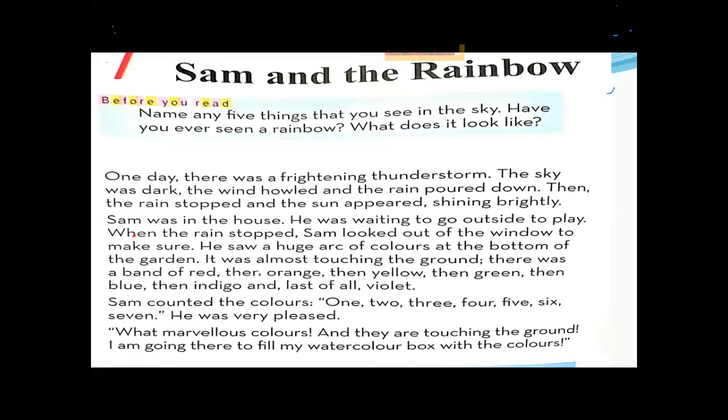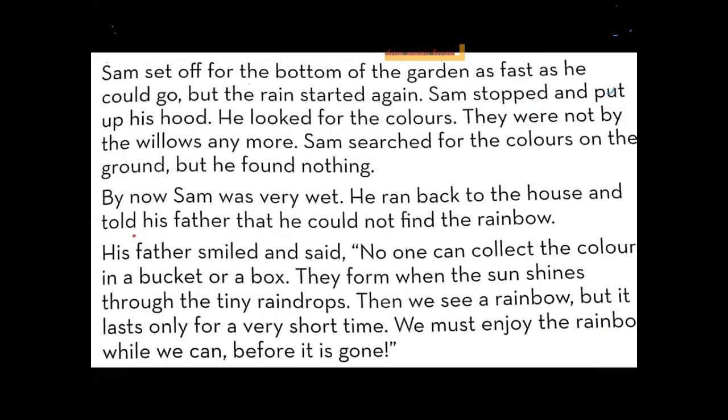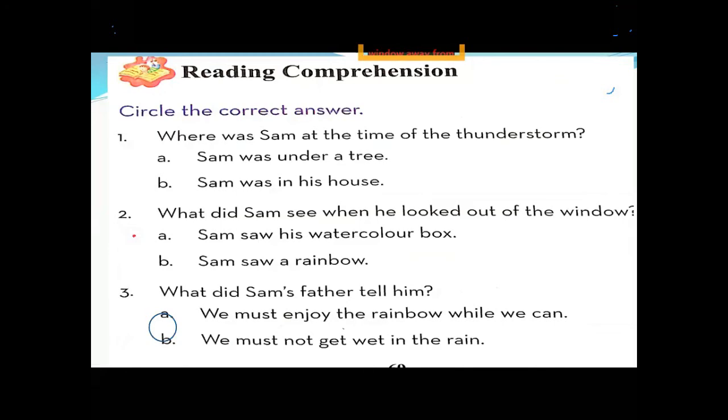He saw the rainbow. Yes, we will circle B. Sam saw a rainbow, a huge arc of seven colors. So seven colors make what? Rainbow.